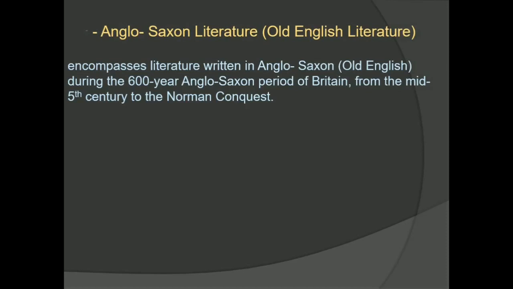Some of the most important works from this period include the poem Beowulf, which has achieved national epic status in Britain. The Anglo-Saxon Chronicle is a collection of early English history. The poem Caedmon's Hymn from the 7th century is one of the oldest surviving written texts in English.